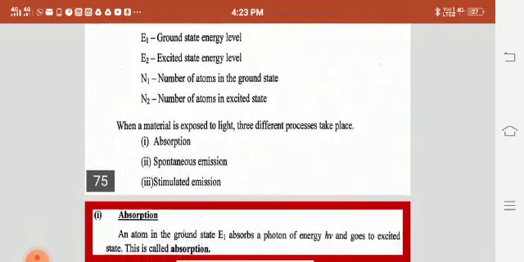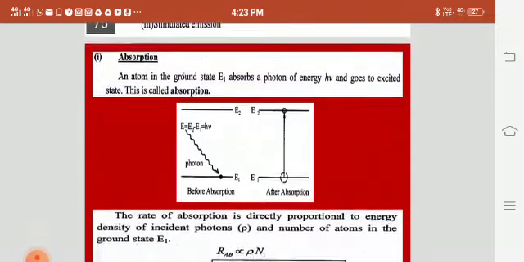When a material is exposed to light, two different processes happen. One is absorption, the other one is emission. In the case of emission, there is a subdivision: spontaneous and stimulated emission. First we will see what is absorption.